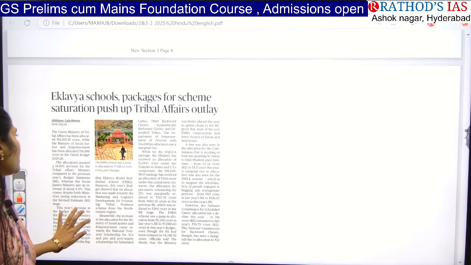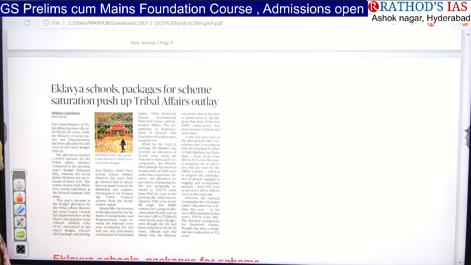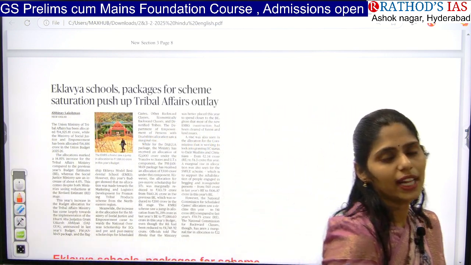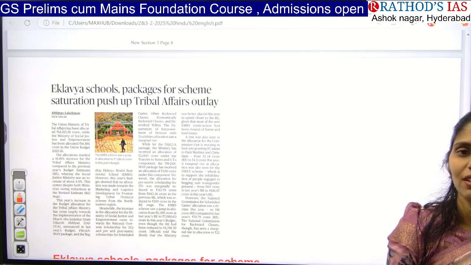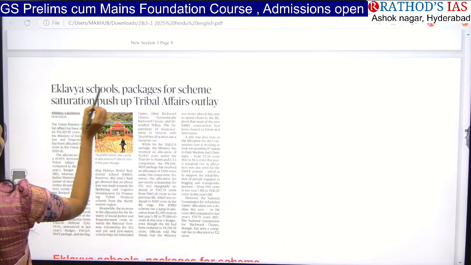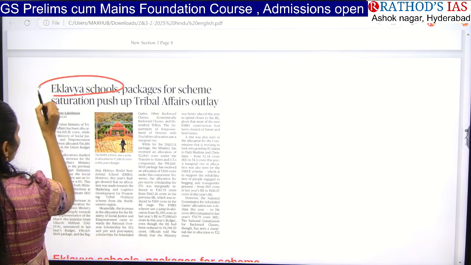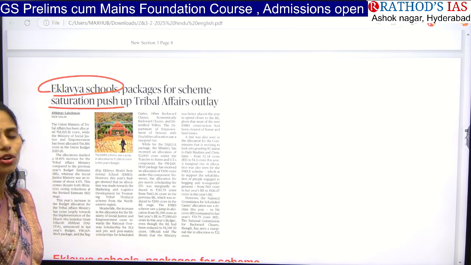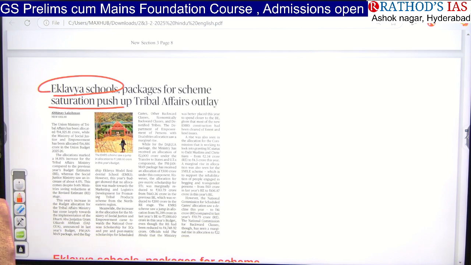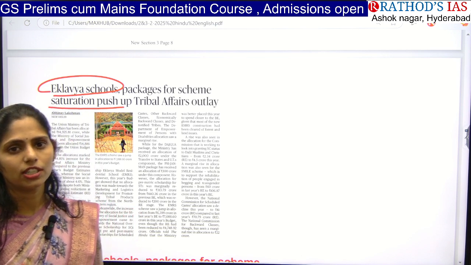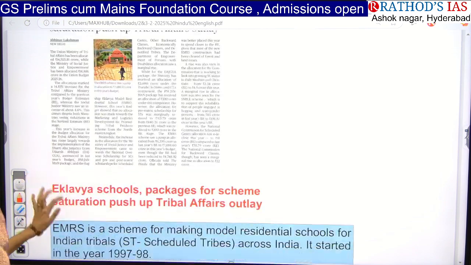So now let us see the next topic, that is Ekalavya schools. There are many articles regarding the budget, but I already covered that in the first portion, so I will be taking some other articles where you may get factual based questions from now. Okay, now the title says Ekalavya schools, packages for scheme saturation, push up tribal efforts outlay. So this article is talking about Ekalavya schools. Ekalavya schools are developed by the government, especially in tribal areas, so that tribal people will get access to education. So this article is important for GS paper 2, guys.